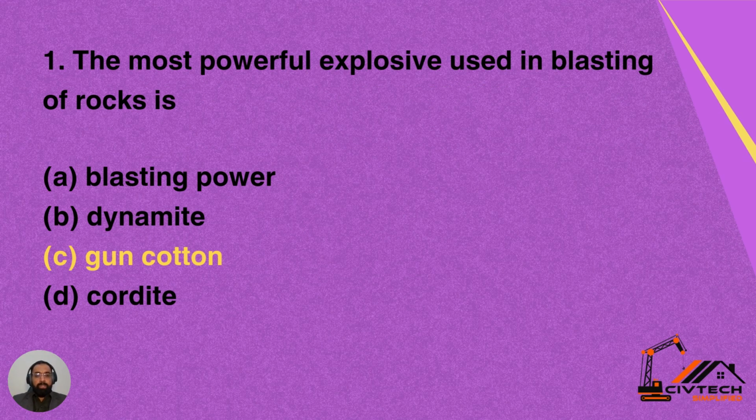Question number 1 for this quiz is: the most powerful explosive used in blasting of rocks is option A, blasting powder; option B, dynamite; option C, gun cotton; and option D, cordite. The most powerful explosive used in blasting of rocks is option C, gun cotton. Gun cotton is used for blasting of hard rocks.